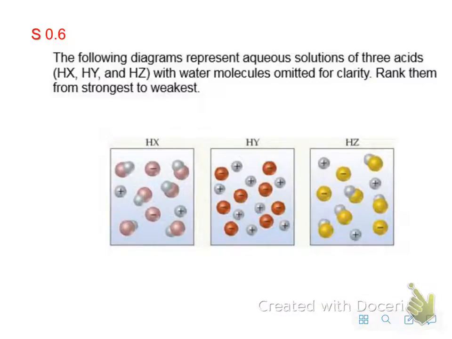All right, so let's take a look. The following diagram represents aqueous solutions of 3 acids, HX, HY, and HZ, with water molecules omitted for clarity. Rank them from strongest to weakest. So if I look at, let's say HZ, for instance, this still is HZ. It's together like a molecule, okay? So same thing with HX. So the answer is HY because all of the molecules have come apart into ions.